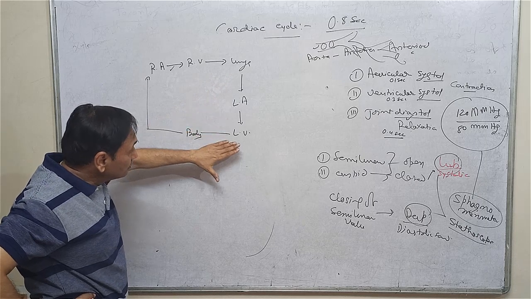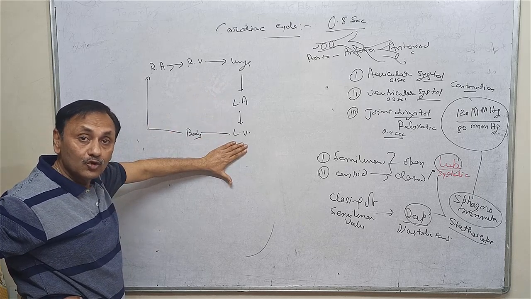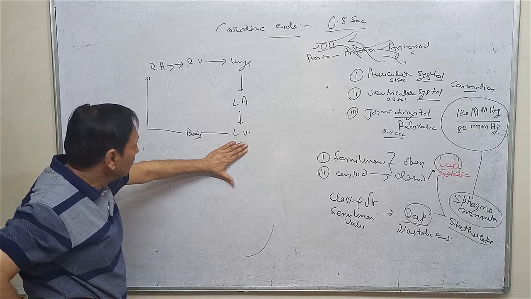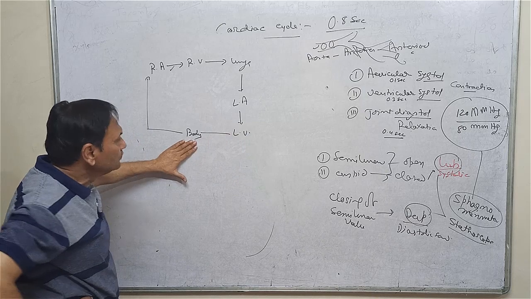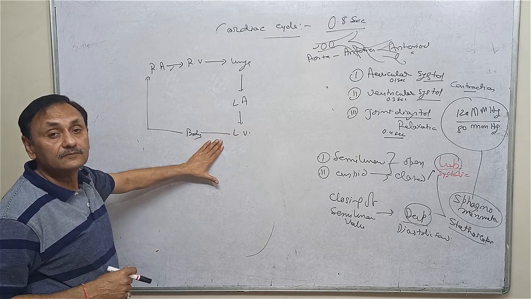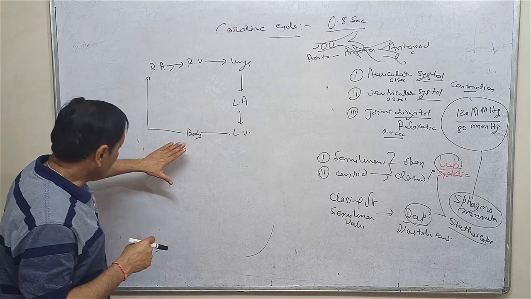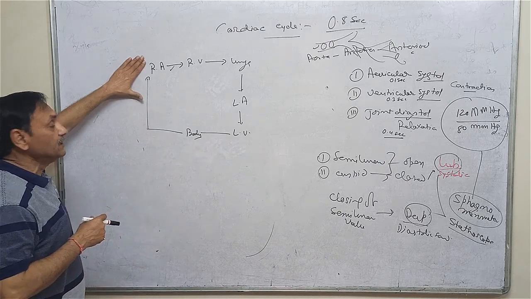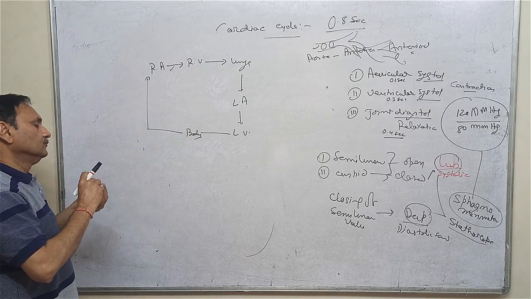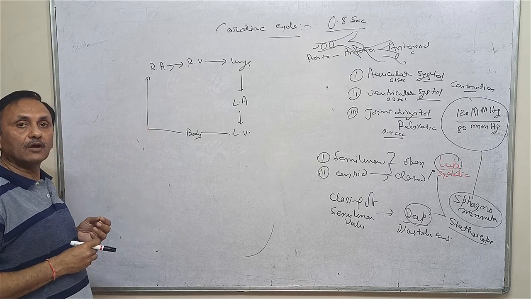Left auricle to left ventricle through the auriculoventricular aperture, which is also guarded by a valve, and left ventricle to the body through the systemic aorta, that is also guarded by a semilunar valve, and from the body to the right auricle by either superior vena cava or inferior vena cava.